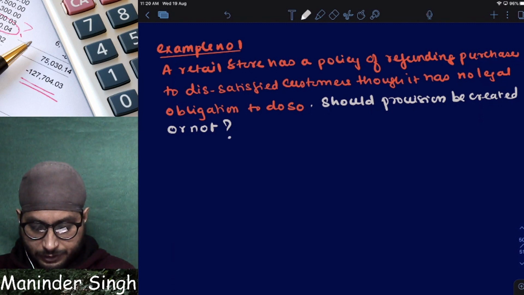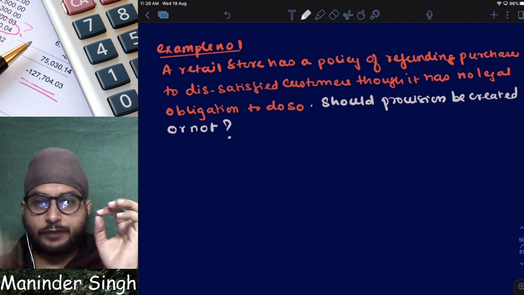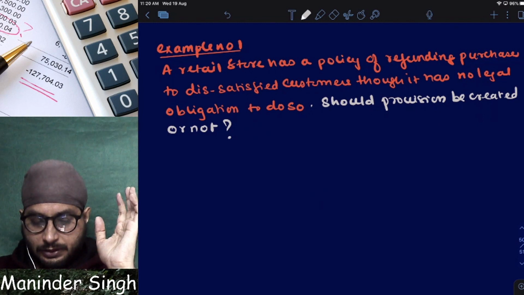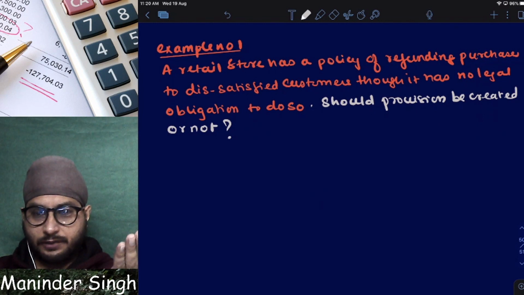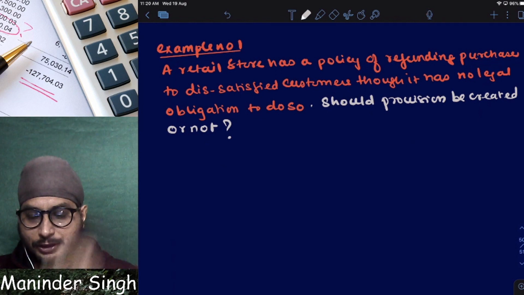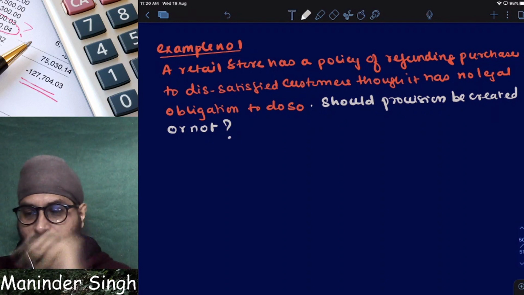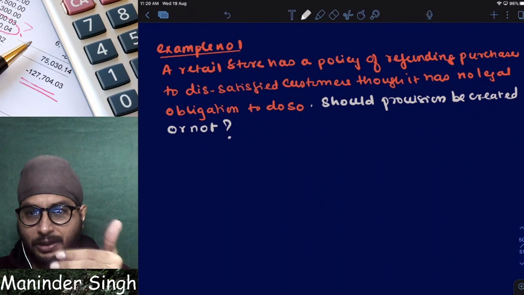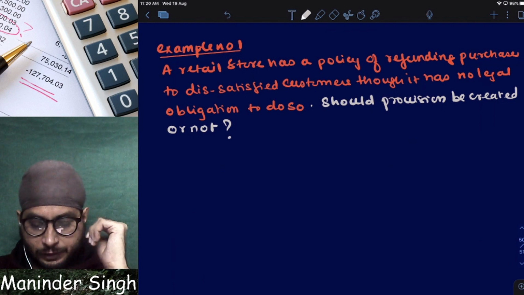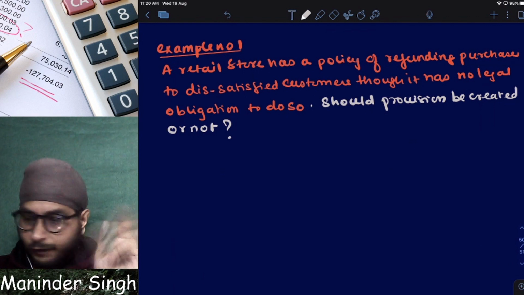I'll ask a question, based on that you tell. Let us say, for example, Flipkart. Whenever you order something on Flipkart or Amazon, do you have an option to return it back and get your money as refund? Yes. Within some 10 to 15 days, whatever refund policy is there.